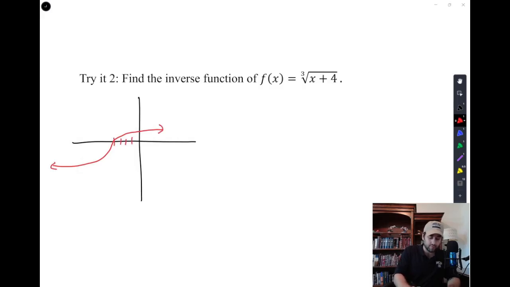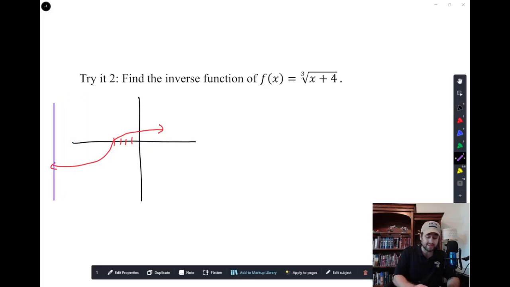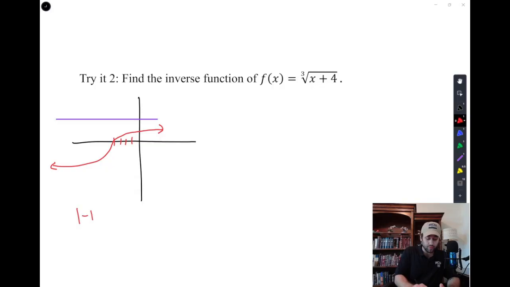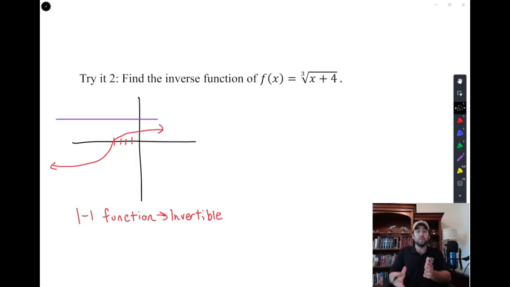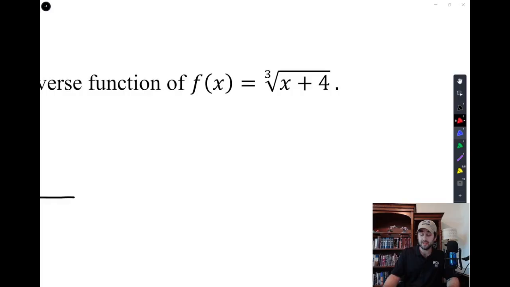1, 2, 3, 4. And what you notice about that function is, first off, it passes the vertical line test, meaning it's a function, but it also passes the horizontal line test, meaning it's a one-to-one function. And because it's a one-to-one function, it is therefore invertible, or we're allowed to invert it. And so we can apply the properties of inverses without caring about the domain or the range or restricting anything, and we can just jump straight in and say, we need to switch x and y and solve.